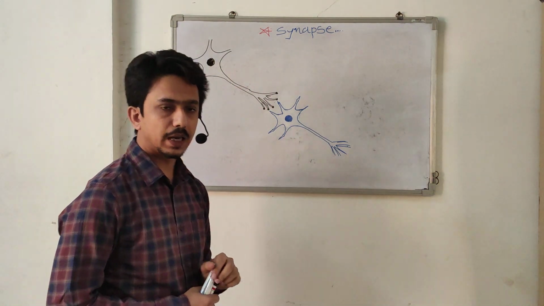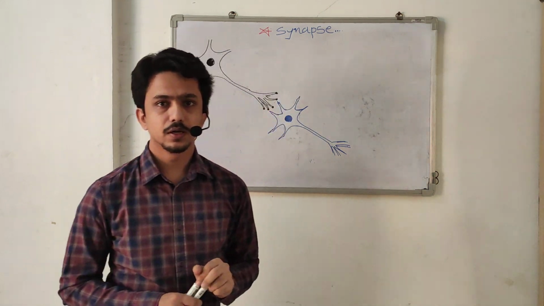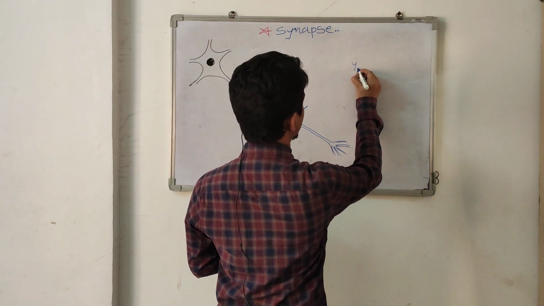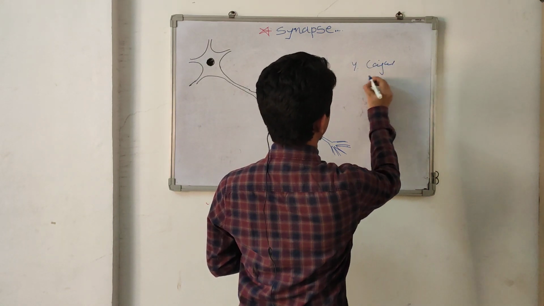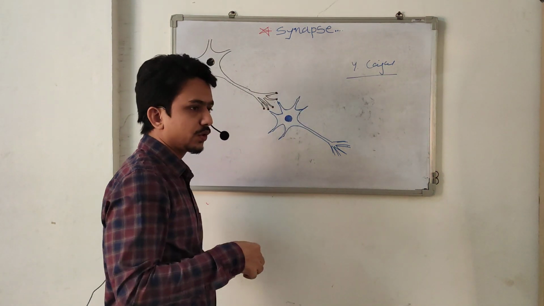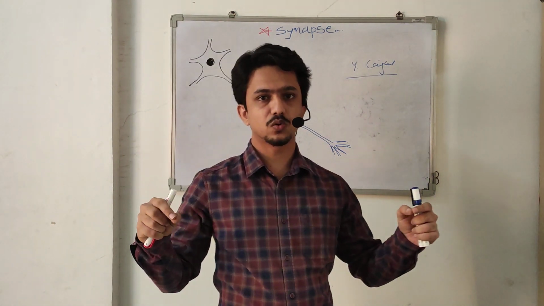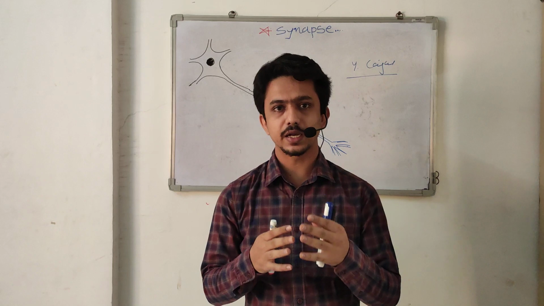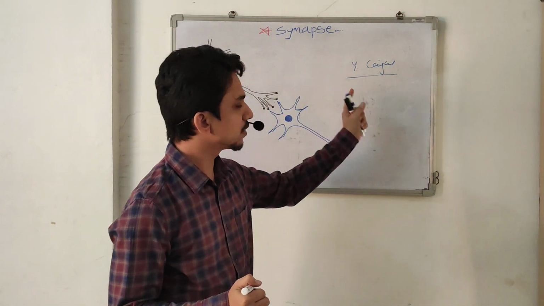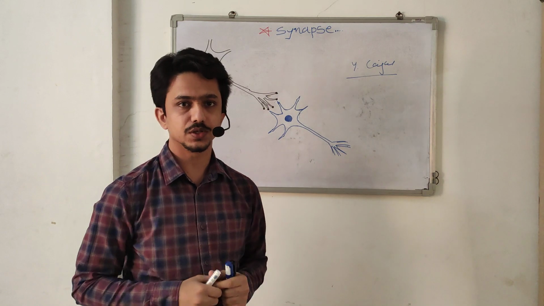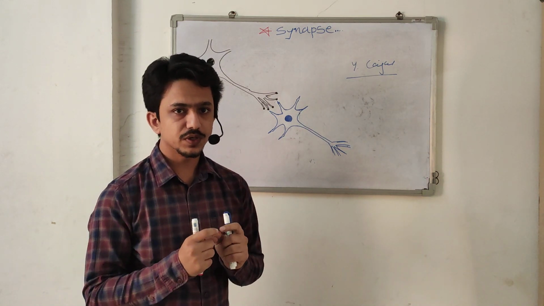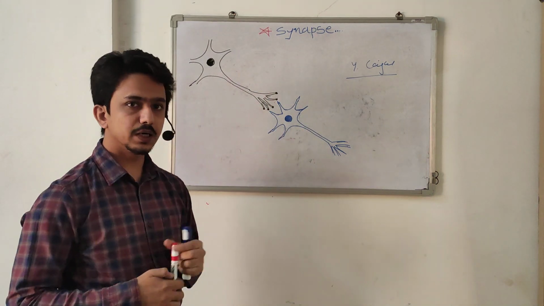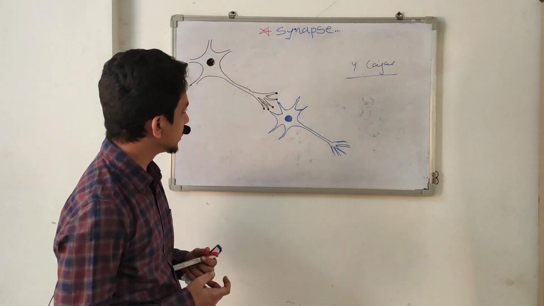So a scientist, a neurologist, in the early days in the 19th century, whose name was Y. Kegel, found out that the neuron is not a continuous structure throughout the body. They are not continuous, meaning they are discontinuous, interrupted. Even so, they are connected and communicate with each other. The structure which allows communication from one neuron to another is called a synapse.